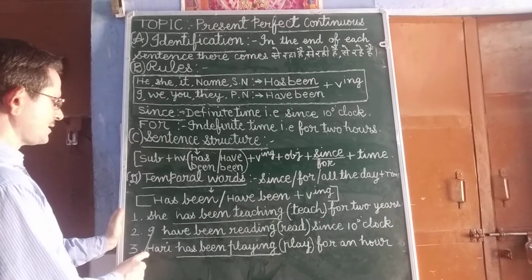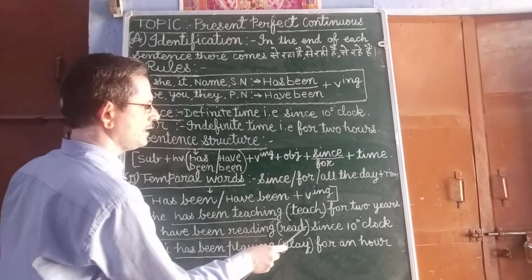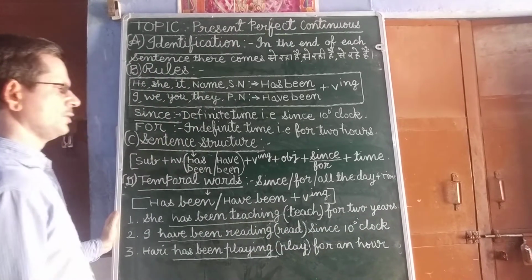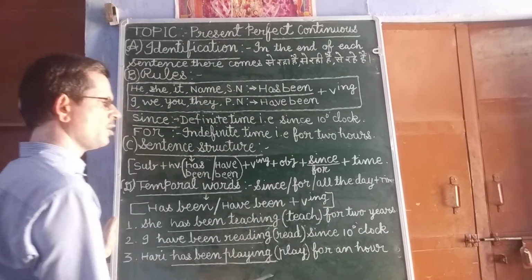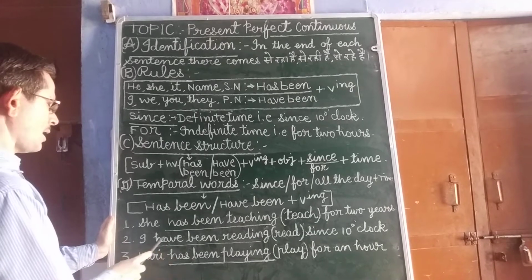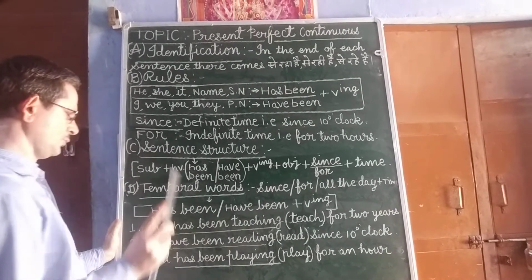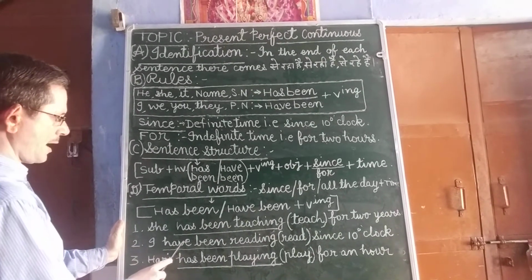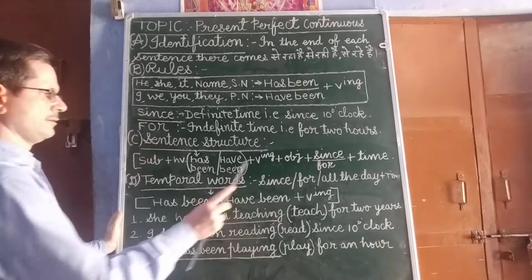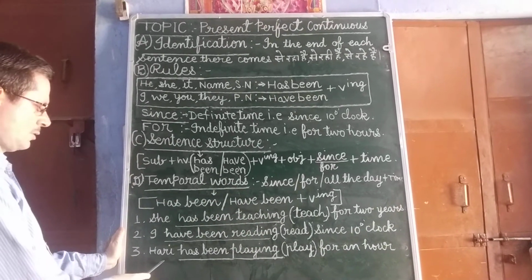In the sentence, I read since 10 o'clock. With since or for, have been or has been is used. With I, have been reading is used here.